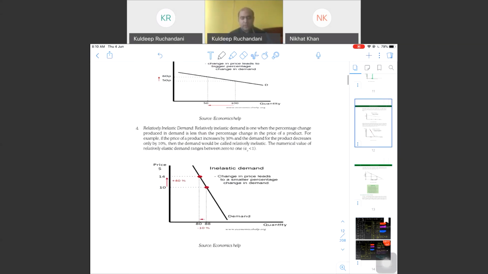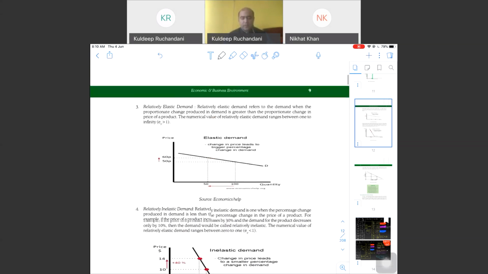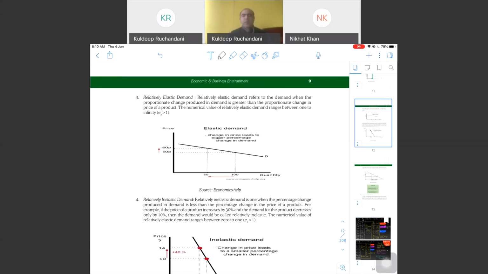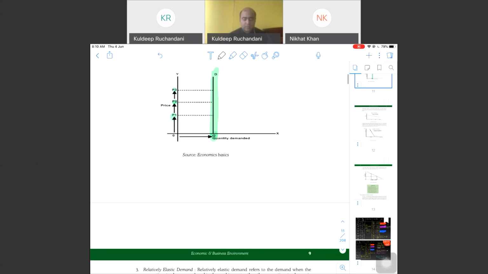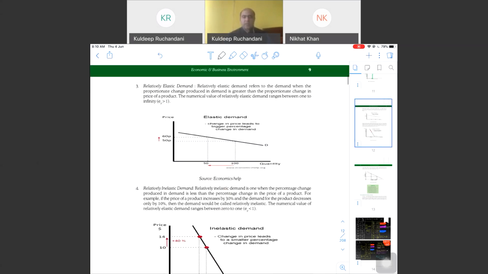Now, once we have understood, let's see the graphical representation also. Whenever there is more change in quantity demanded than the change in price, there is elasticity. We see relative elasticity. The change in price is only small. It has increased from 50 to 60, but the quantity demanded has reduced from 100 to 50. There is a big change in the quantity demanded.